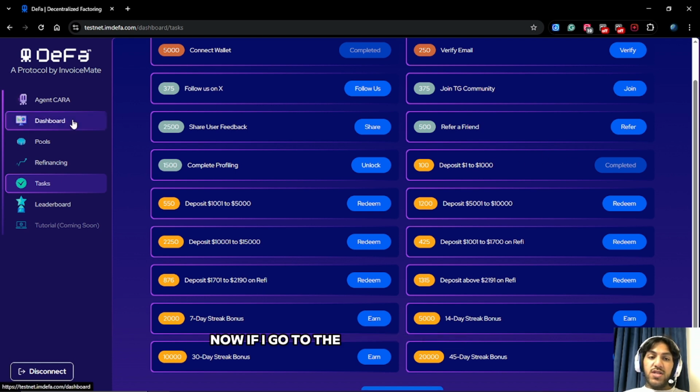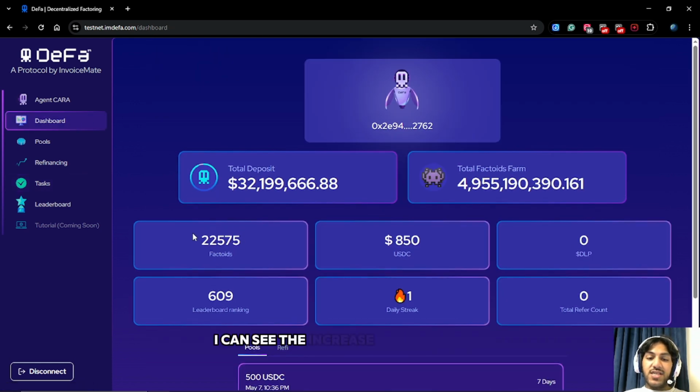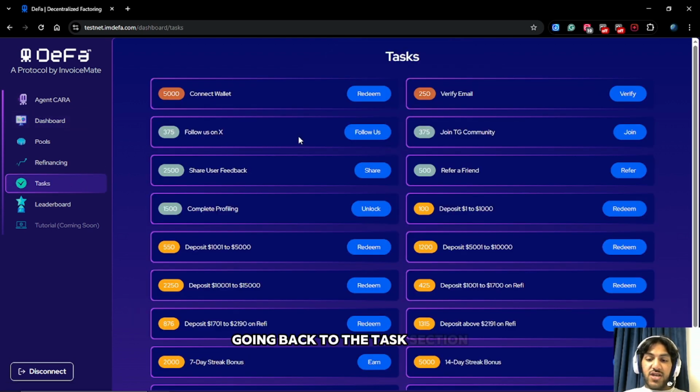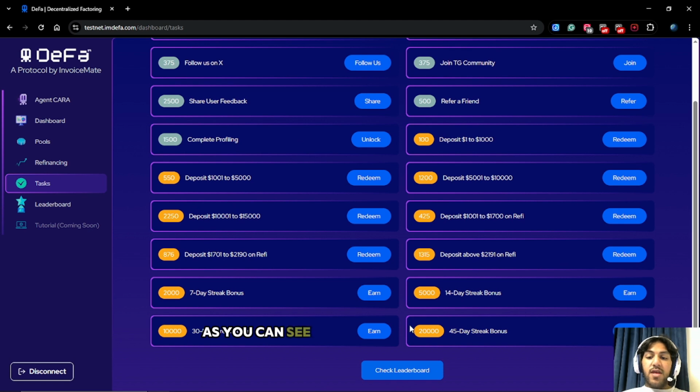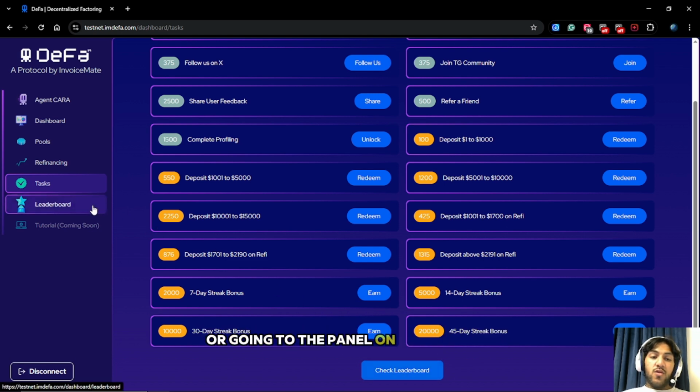Now, if I go to the dashboard section, I can see the increase in my factoids. Going back to the task section, as you can see, the higher deposits you have, the more chances you have to redeem the tasks which have higher factoid count. Now when you go down, you get to see this button which basically says check the leaderboard. You can either go to the leaderboard by clicking on this button or going to the panel on the left side and clicking this button over here.